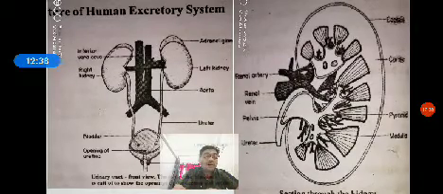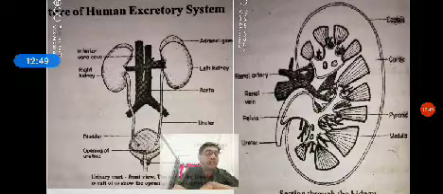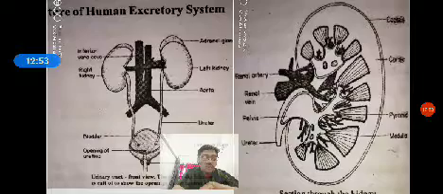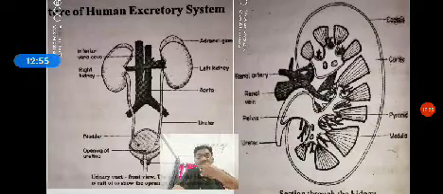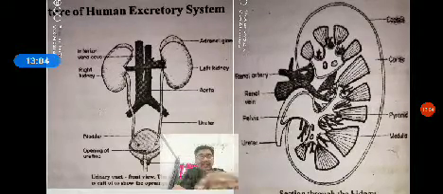Some nephrons are found in the cortex region. Those are called cortical nephrons, and some of the nephrons found at the junction of the cortex and medulla are called juxtamedullary nephrons. Okay, so this is about the structure of the human excretory system and the longitudinal section of a kidney.